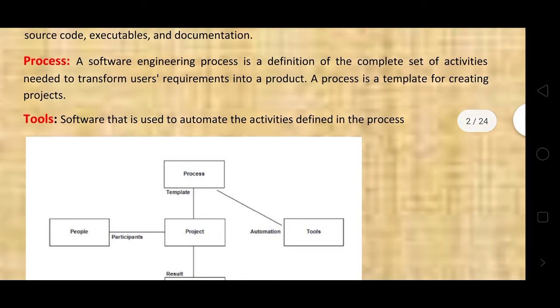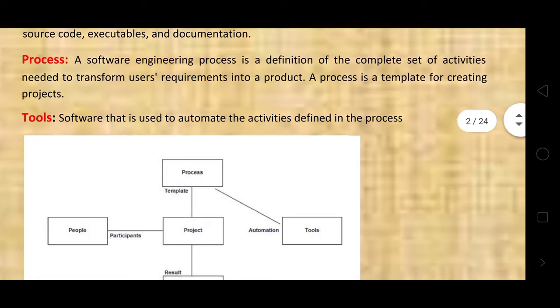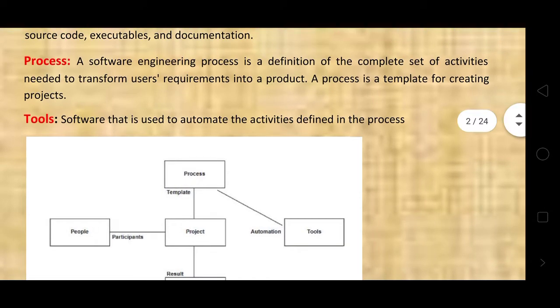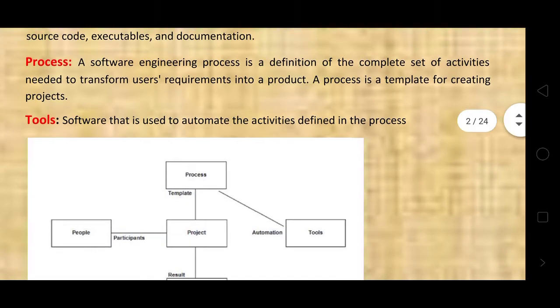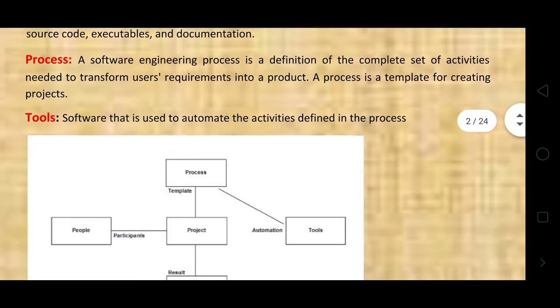Here, the process is the most important. We have people, software, hardware, and tools. This combination is ready to do the process in a particular way to get good software or a good product.